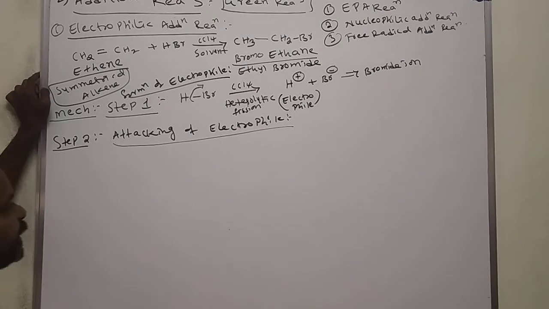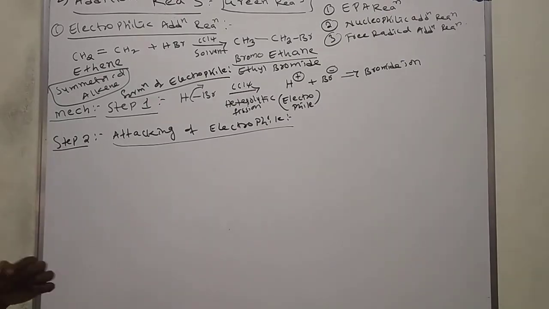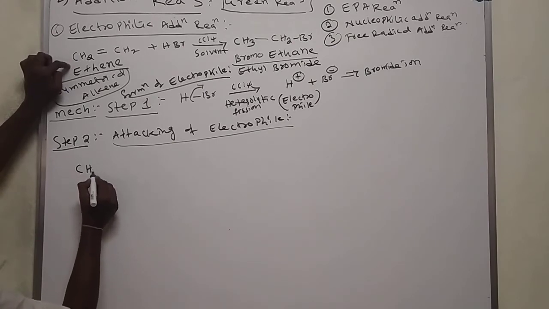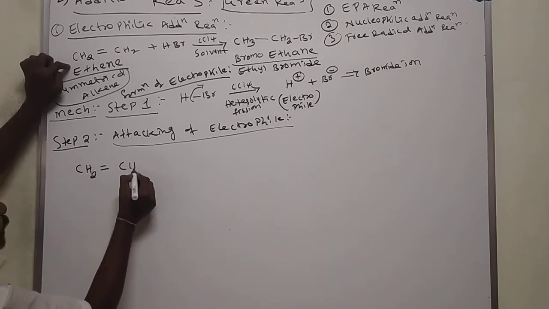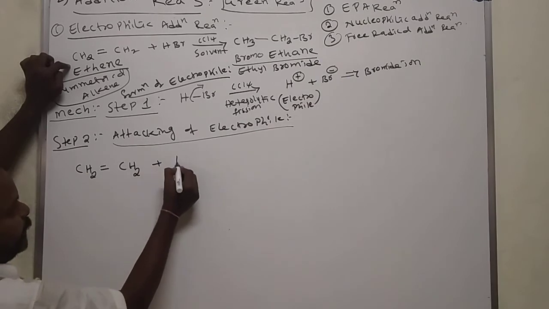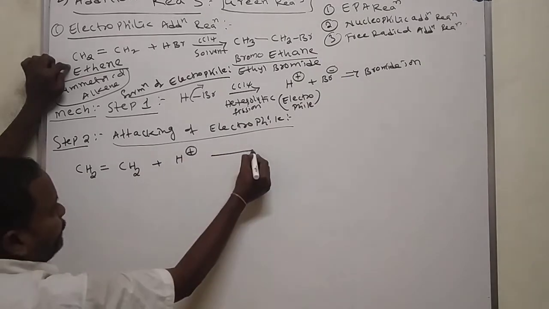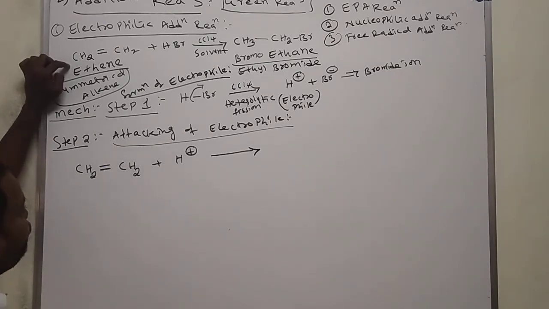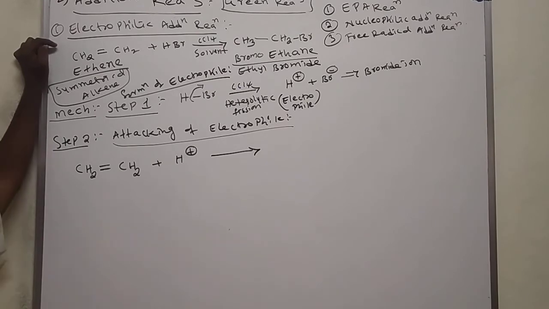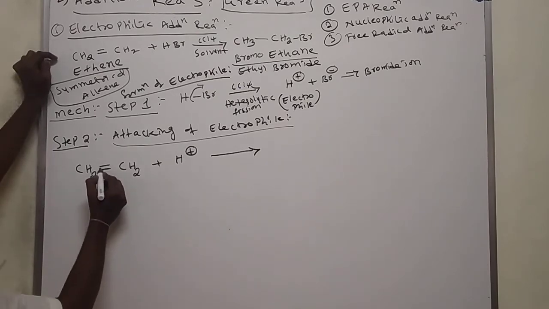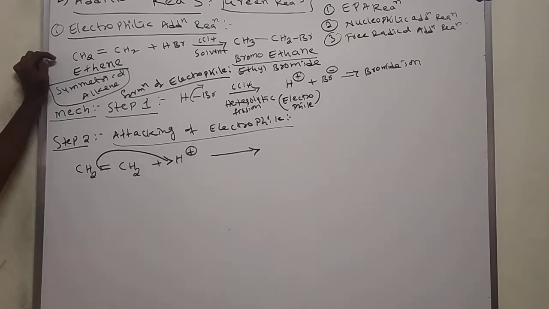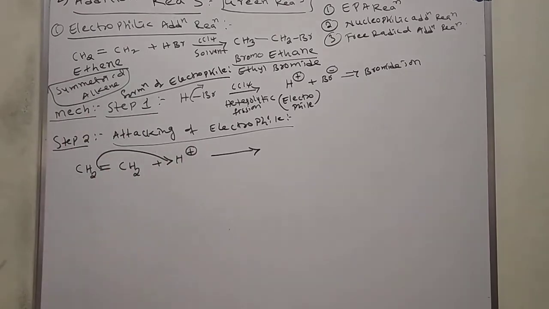Attacking of electrophile. How does the electrophile attack? See here. You take this ethene molecule, CH2 double bond CH2. Here, H plus ion. What happened? These pi electrons mean weak bond. Pi means weak bond. These weak pi electrons are transferred towards the H plus ion when it reacts.